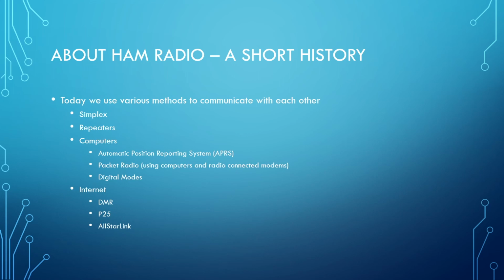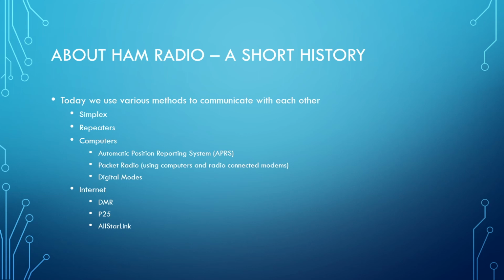Today, we don't use spark gap generators, obviously. We still do use telegraph keys for Morse code, but we use a lot of other methods now to communicate with each other. We use simplex, which is radio to radio, like walkie-talkies. We use repeaters, just like the police and fire departments. We can talk through a repeater and it will amplify our signal to a much wider area. Computers have been incorporated over the years. Things like the Automatic Position Reporting System, or APRS. This plots our location via the radio on computer screens.